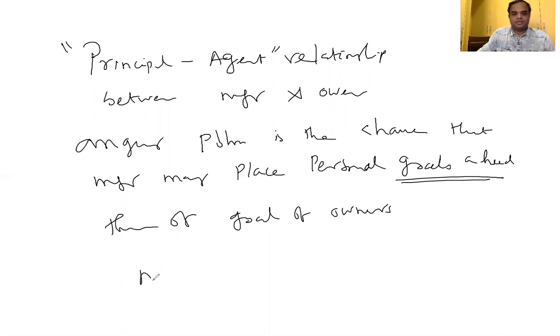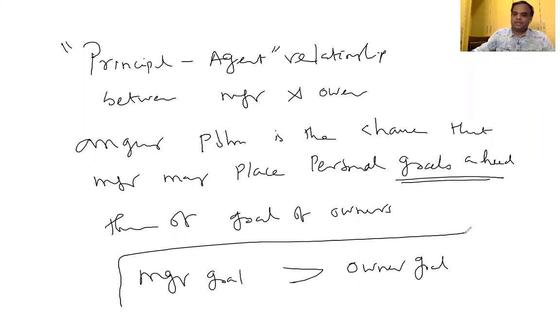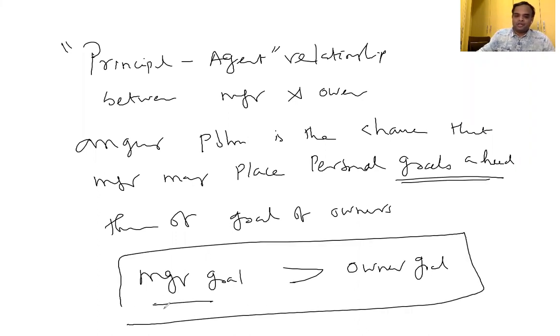So manager goal will be greater than owner's goal, because manager only is going to run the company. He wants to take more income. That particular concept is called agency problem, because somebody is acting as an agent to run the company. They will create the problem. That cost, whatever they are going to loot, is called agency cost.